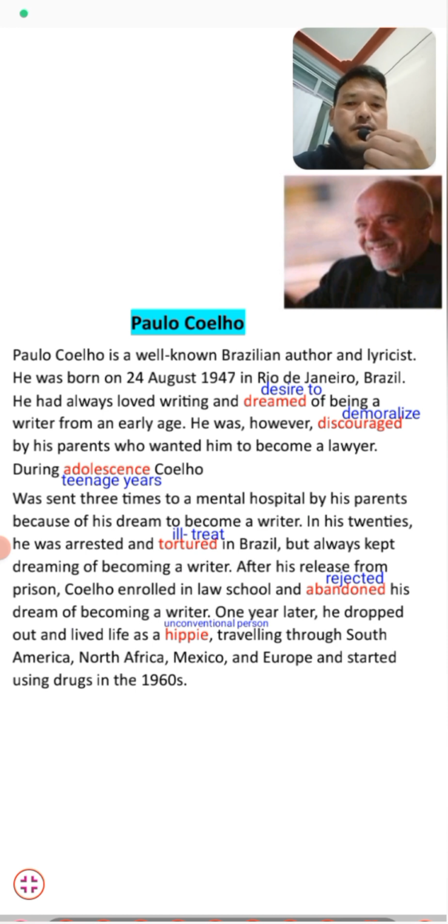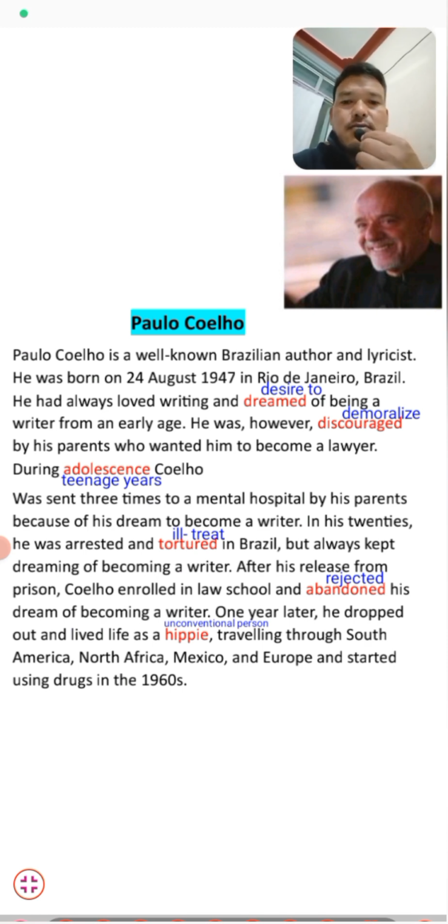During his teenage years, he was sent many times to a mental hospital by his parents because they thought he was going to be a writer, and his parents didn't want him becoming a writer. That's why they sent him to a mental hospital.